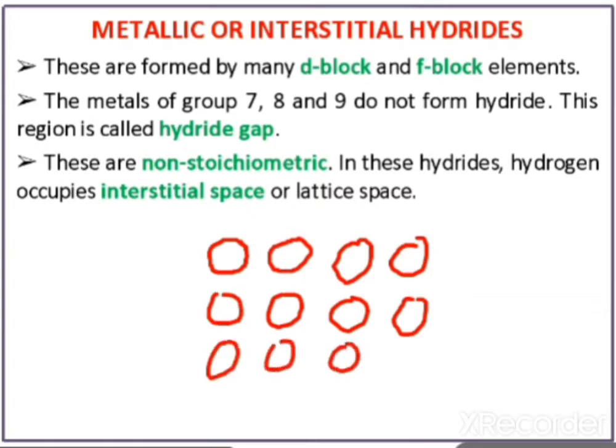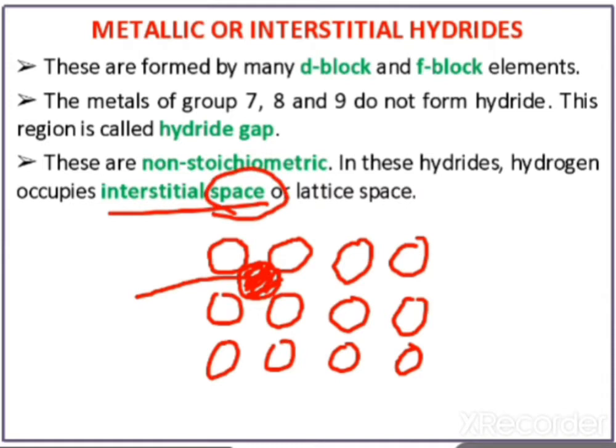Atoms are arranged like this. This empty space between atoms is known as interstitial space. It means the empty space between atoms is known as interstitial space.